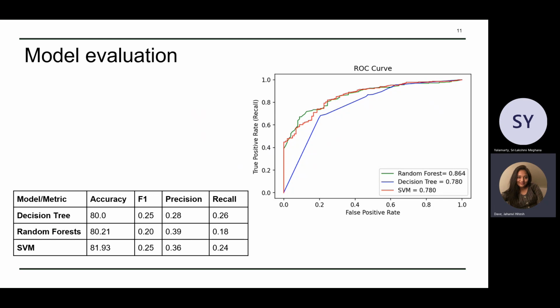Now, it can be determined by observing the accuracy scores and the F1 scores that random forest performs the best out of all the models. Although accuracy for SVM is better than random forest, since our data is imbalanced, the ROC curve would be the best metric for model evaluation in our case.